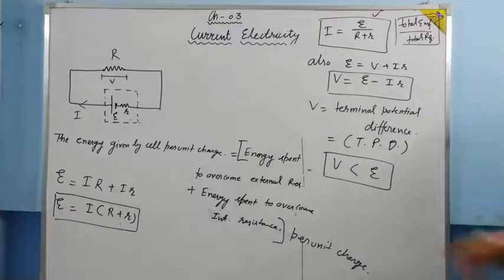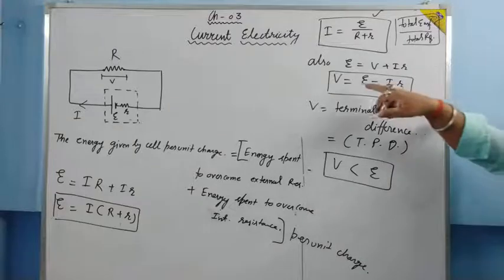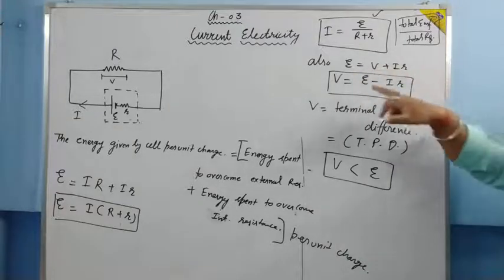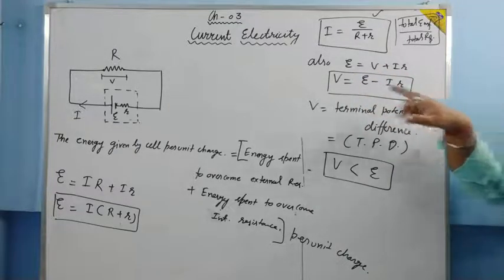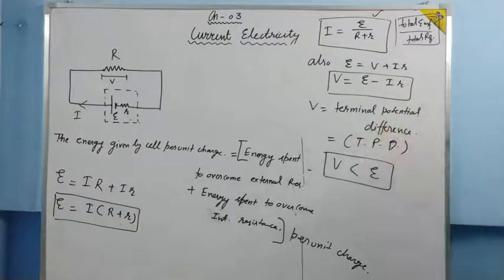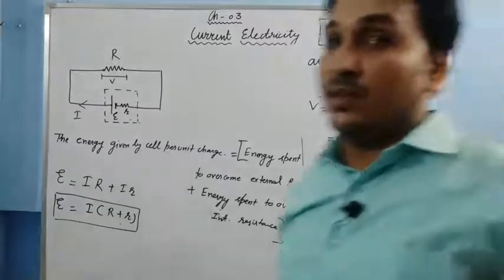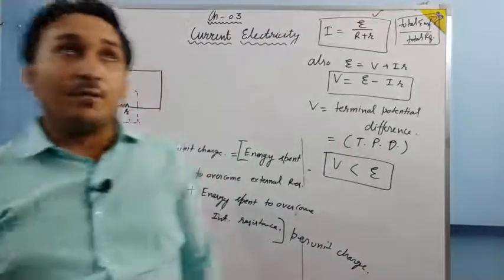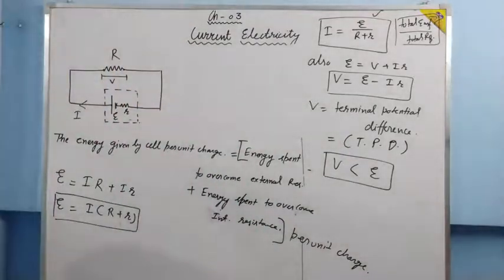Moreover, if I capital R can be written as V, then E is equal to V plus I small r, or V is equal to E minus I r, where V is called terminal potential difference, and it is the potential difference between the terminals of the battery when the current is being drawn from the cell.